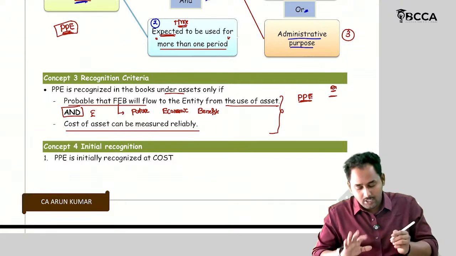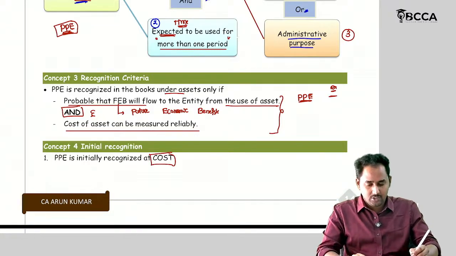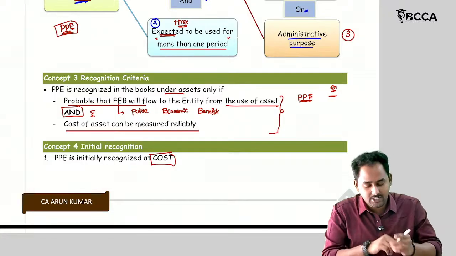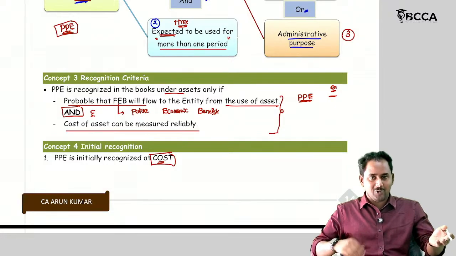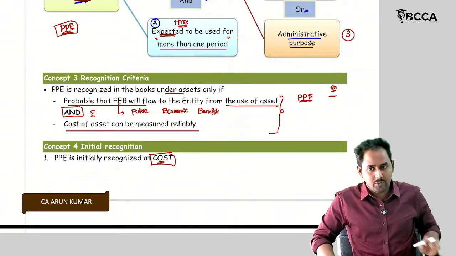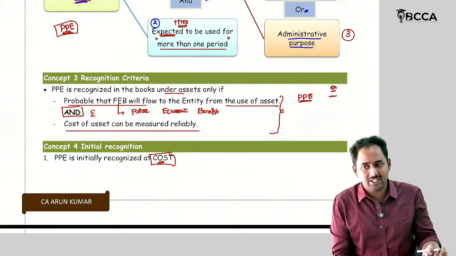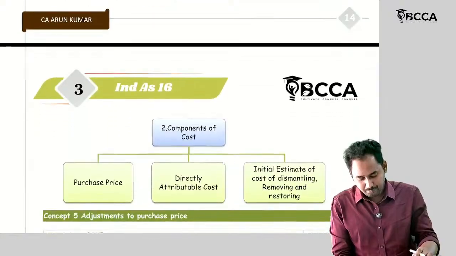Let's see. He is saying as per Ind AS 16, the PPE should be initially recognized at cost. No, it's not. Whether you follow the cost model or the revaluation model, the initial recognition criteria is the same. So every PPE should be recognized at cost. Let's see what the cost is.